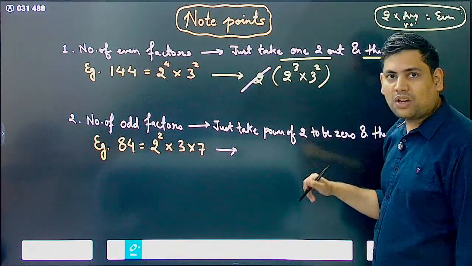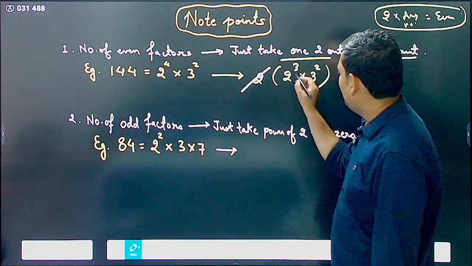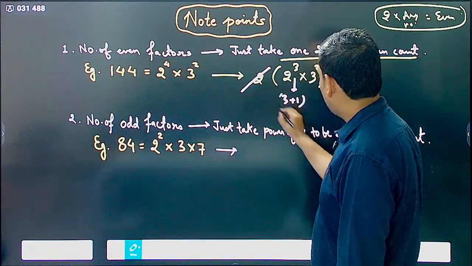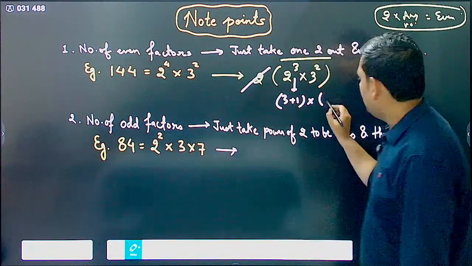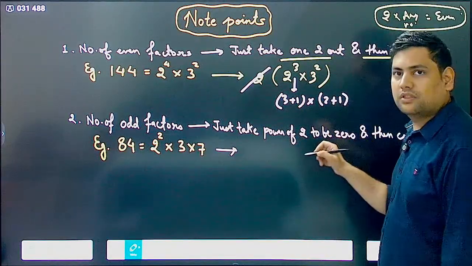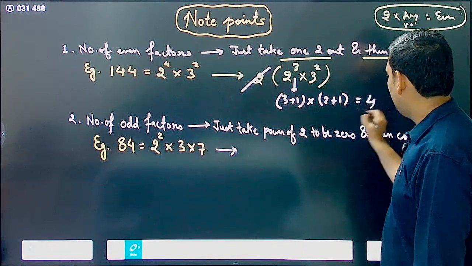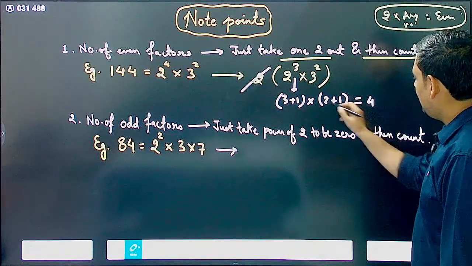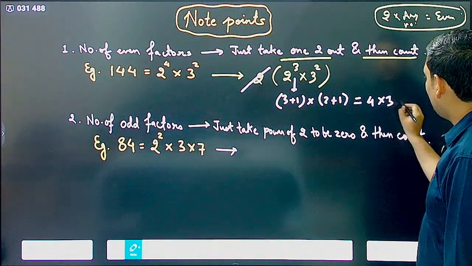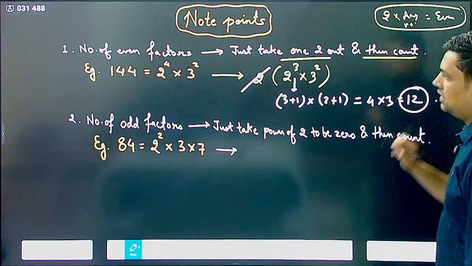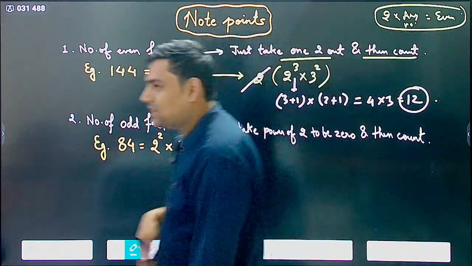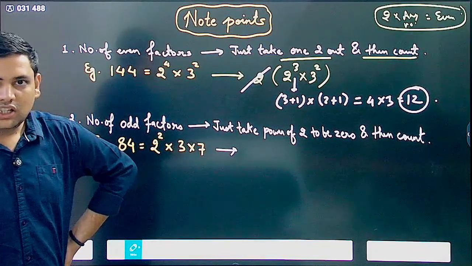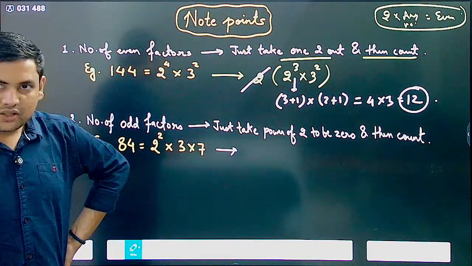Now this you have to count number of factors. So from here what you will take, 3 plus 1, correct, into 2 plus 1, correct. 3 plus 1 is 4 and 2 plus 1 is 3. So 4 3s are 12 becomes your answer. This is the number of even factors that 144 has. Understood? Simple?